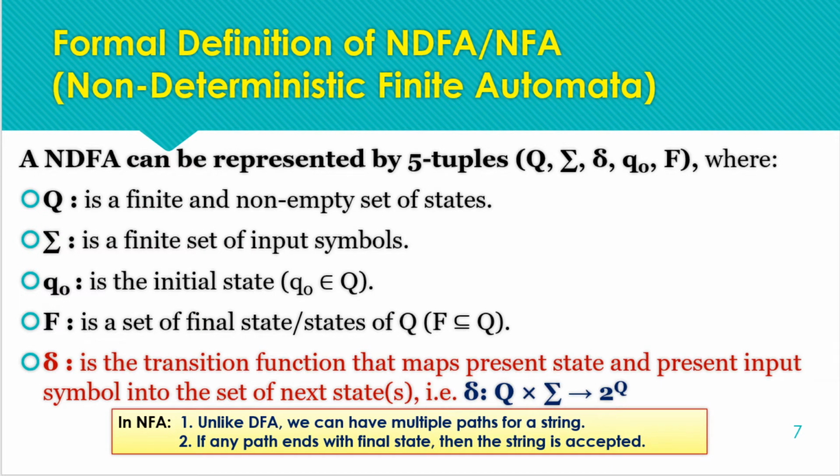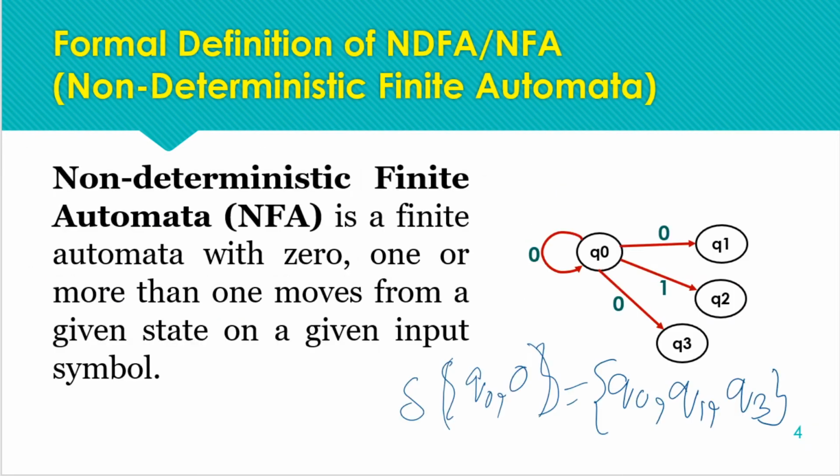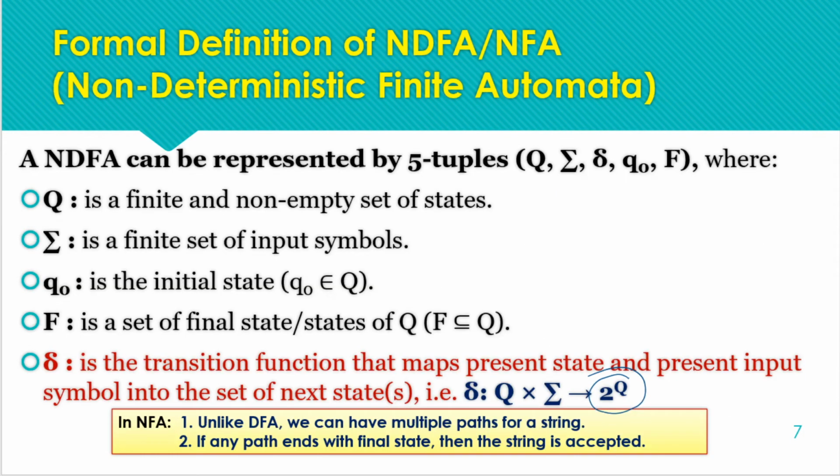This is the formal definition of NFA that we have already covered in previous lectures. In this we are having a power set of states as the resulting set, because from a state we can move to multiple states, as here we are having the power set comprising Q0, Q1 and Q3 for the transition of 0 from Q0. So we are having the power set of states from a given state for a given input symbol. So this is NFA, and the rest of the tuples are the same as DFA, there is no difference.